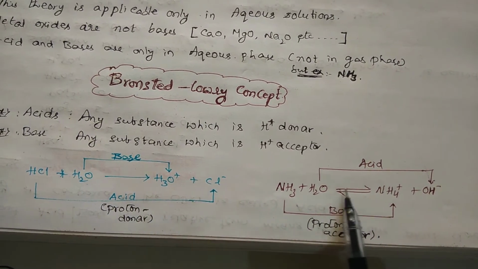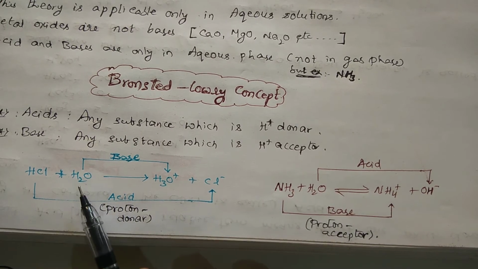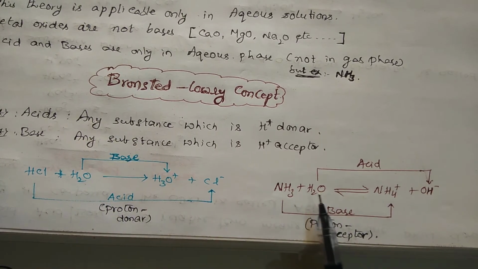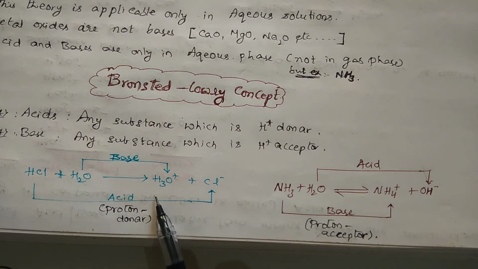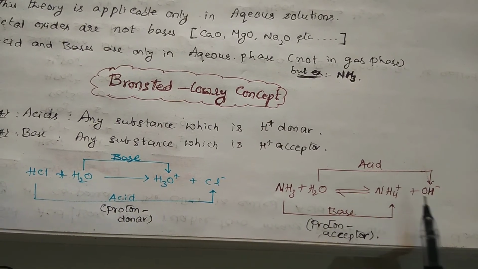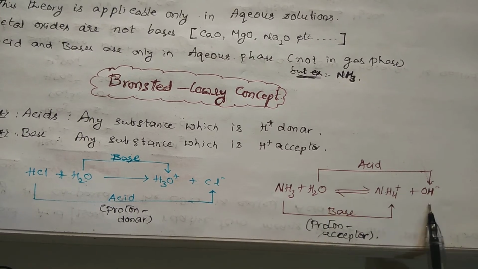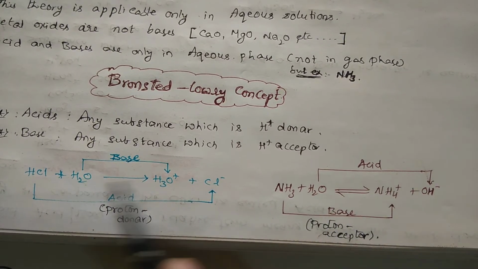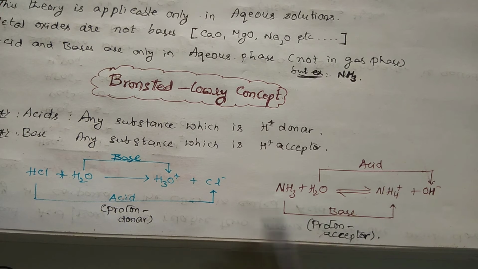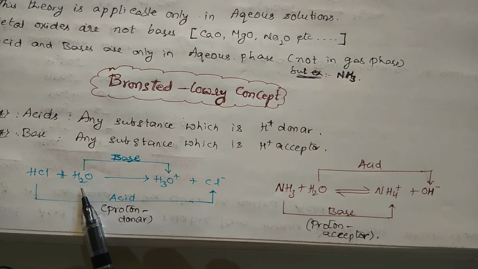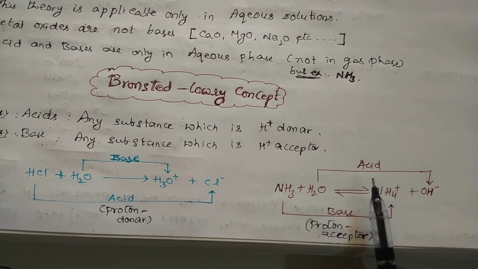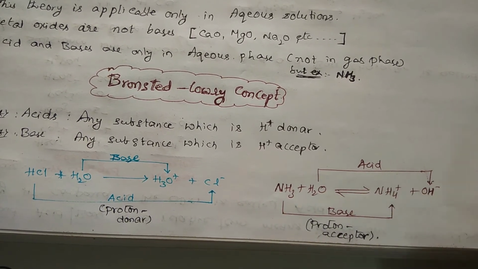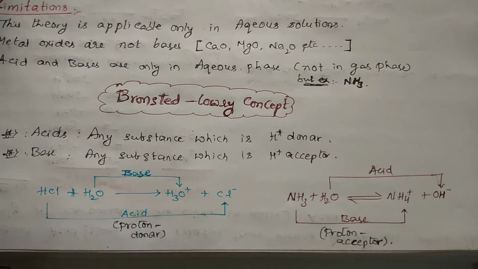See, if you look at these two examples, here H2O is acting as a base, here H2O is acting as an acid. Here base means it has accepted H plus, and acid means it has given H plus. Now what can you say about this H2O? In front of HCl it behaves as a base, in front of NH3 it behaves as an acid. Means the acidic nature he is describing is a relative term.